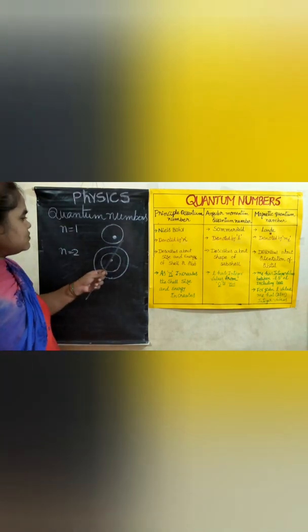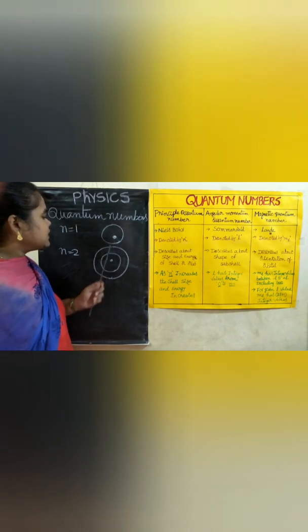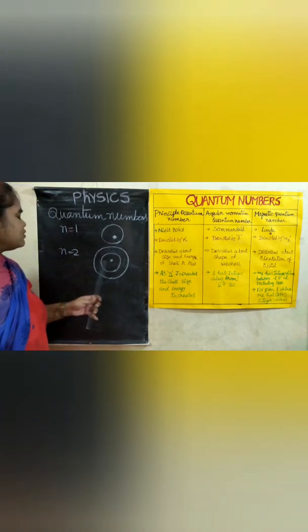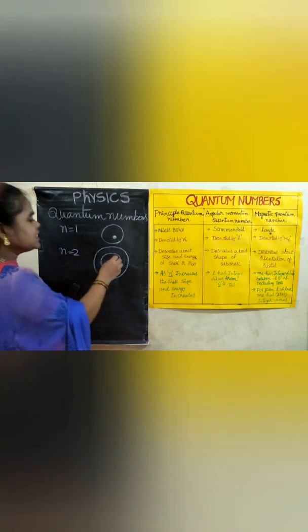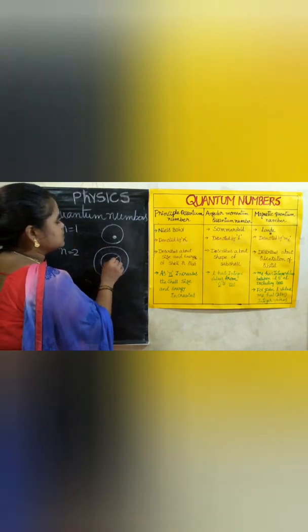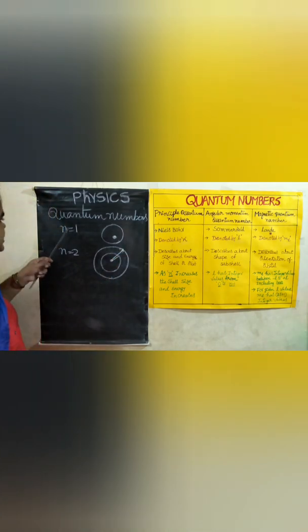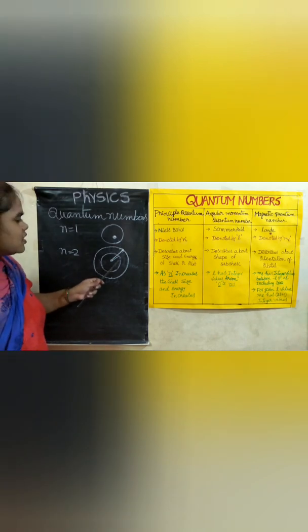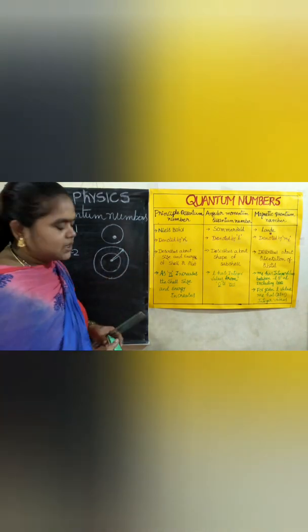The atom which has only one orbit is smaller than the atom which contains 2 orbits. Means size is increased here. Yes, no? Size is increased as n increases. So when n increases, the size and along with that the energy also increase.